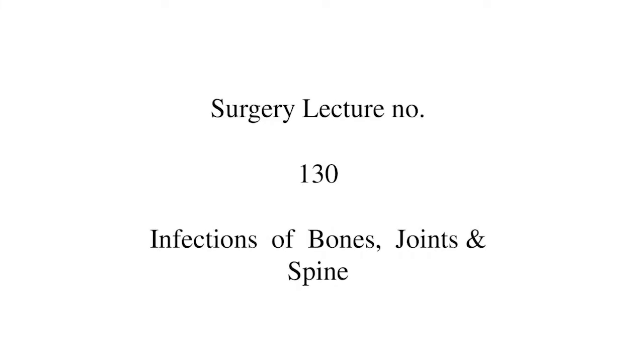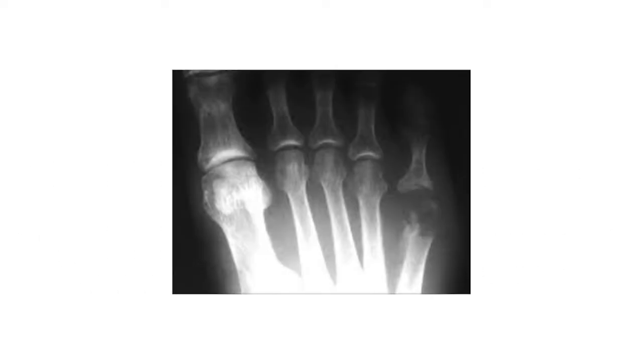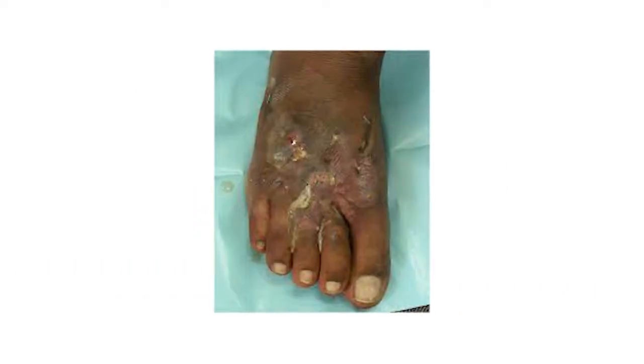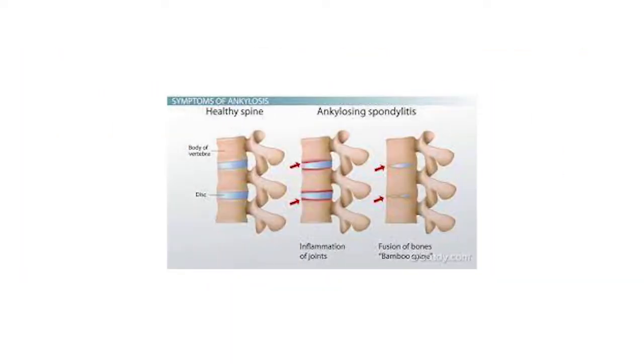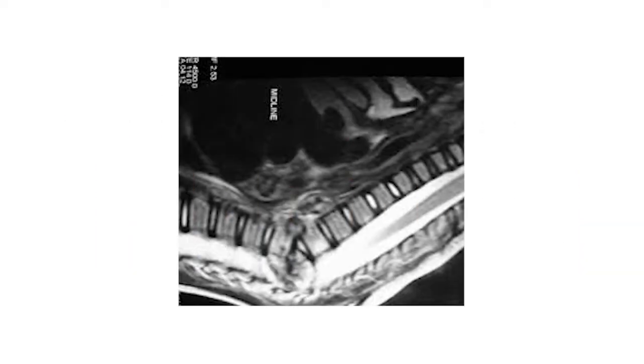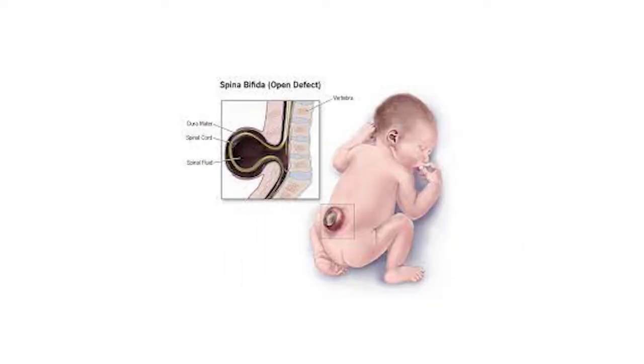Welcome, my dear students, to our surgery lecture number 130, that is the infections of bones, joints and spines. In this lecture, we will cover acute osteomyelitis, Madura foot, tuberculosis of the bone and joints, ankylosis, tuberculosis of the spine, that is Pott's disease, and spina bifida. All these points are covered in this lecture.